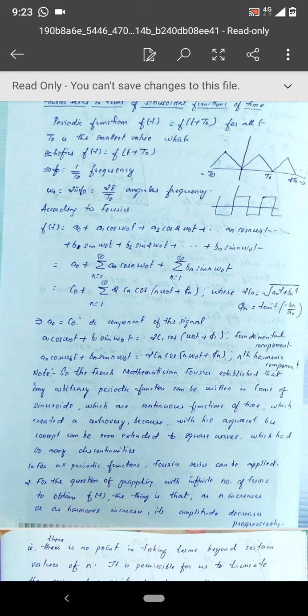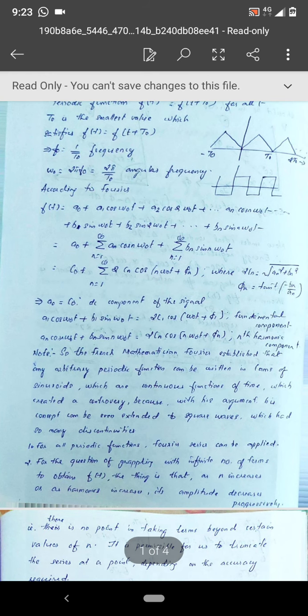And if you know the period, then of course you can get the value for frequency. Frequency is nothing but 1 by t naught, and if you know f naught, then you can get the angular frequency omega naught, which is nothing but 2 pi f naught.